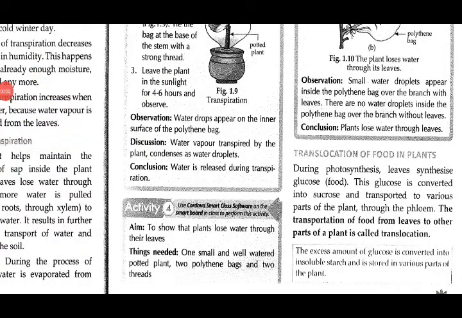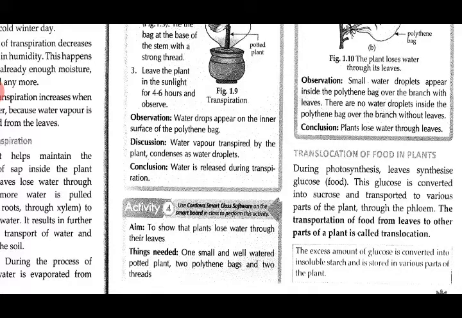Then translocation is what? How the food that has been manufactured by the leaves is transported to the other parts of the plant. Now during photosynthesis, the raw materials that are required are carbon dioxide and water. In the presence of chlorophyll, that is, only in green leaves, the process of photosynthesis will take place inside the leaves in the presence of sunlight. The product that is formed is glucose, right? And this glucose is converted into sucrose and transported to various parts of the plant through the phloem. So this transportation of food from leaves to other parts of the plant is called translocation.